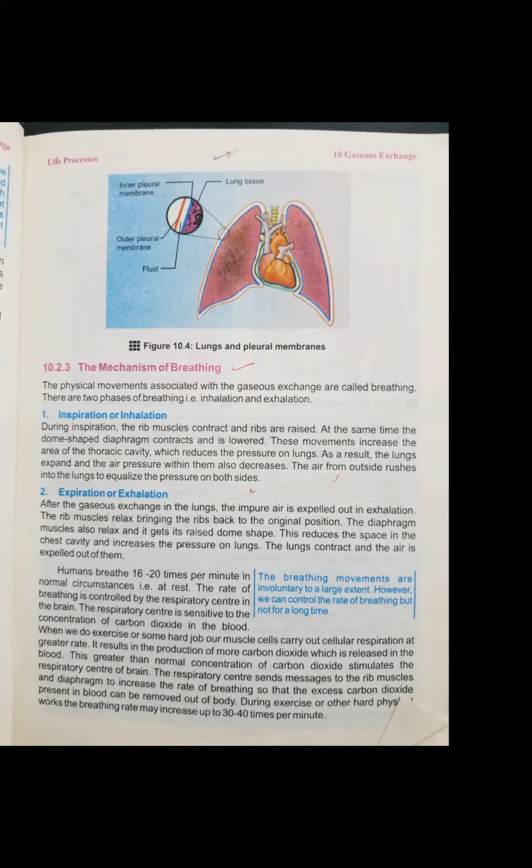The answer is very simple. When our food is digested and converted into the form of blood, and when this blood goes to each and every cell in our body through the circulatory system, at that time our cells respire. They get oxygen from the blood and get energy, and in return they send carbon dioxide into the blood. Because of that, the blood can become viscous. Viscous means it can become thick. So this is an automatic system.